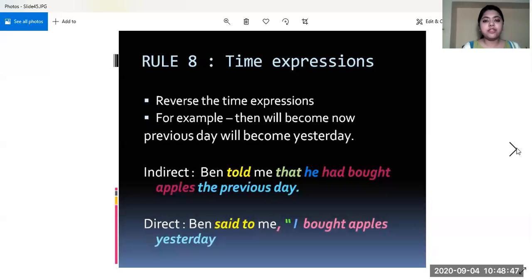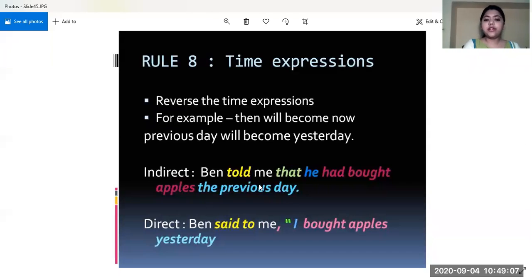If you remember, when we were transforming direct speech into indirect speech, we were changing now into then. And now here we are just doing the reverse of it. So if you find then in the sentence, the reverse of it will become now. So it's just a reciprocal.